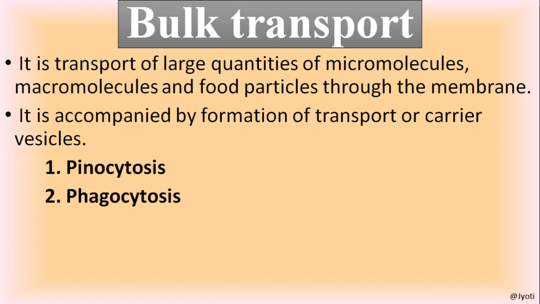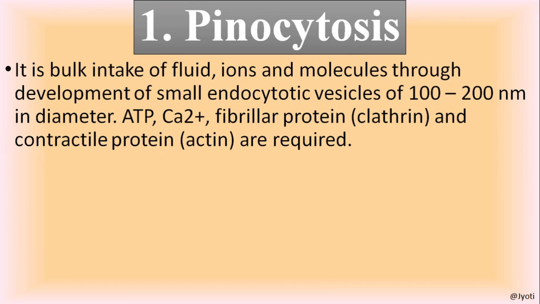Now besides these methods of transportation, there is another mode of transportation that takes place through the cell membrane, that is called bulk transport. It is the transport of large quantities of micromolecules or macromolecules or food particles through the membrane. It is of two types, pinocytosis and phagocytosis. Pinocytosis means cell drinking.